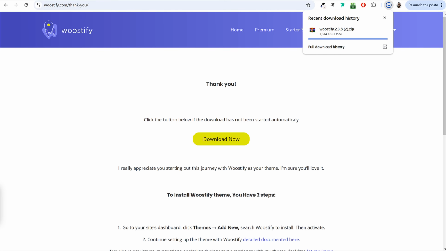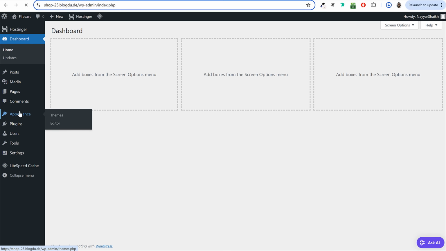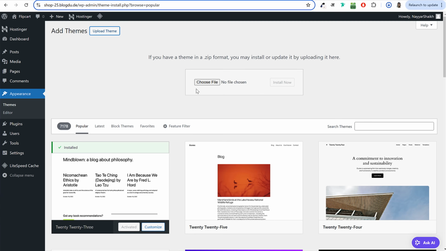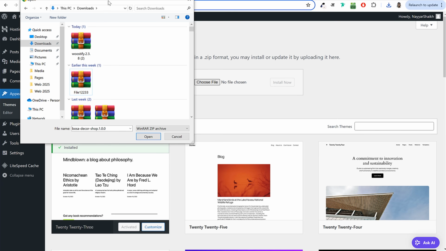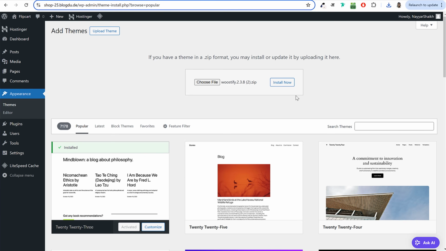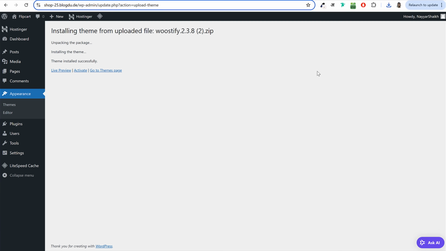Once it is downloaded, you can go back to your dashboard, click on appearance on the left hand side, click on add new theme, click on upload theme and choose the file that you have just downloaded. I'll click on choose file, and under downloads you can see this is the file that we just downloaded. Select this file and click on open. Now click on install now. Once it is installed, you can click on this activate button.